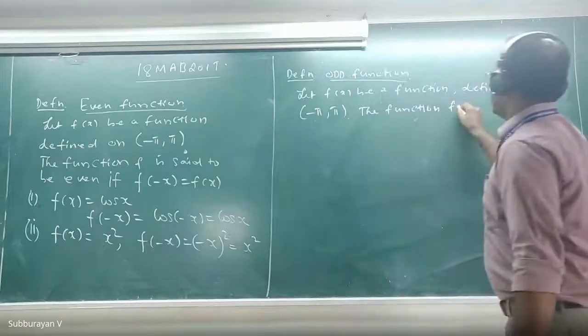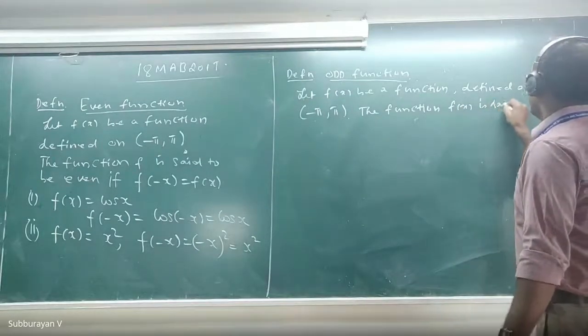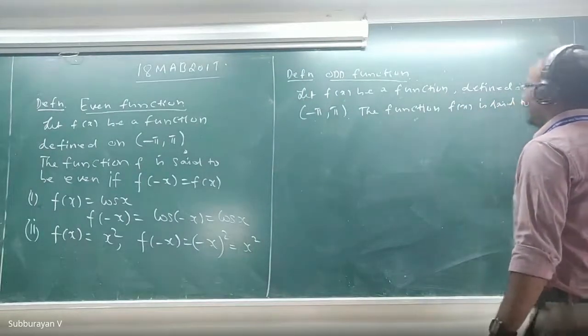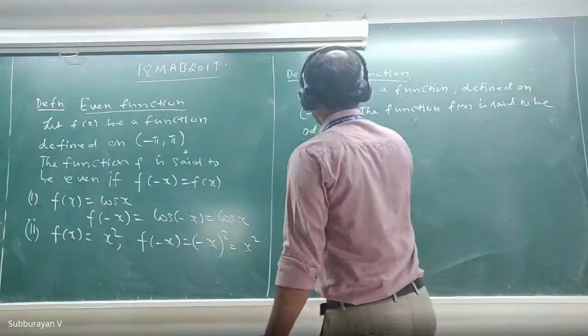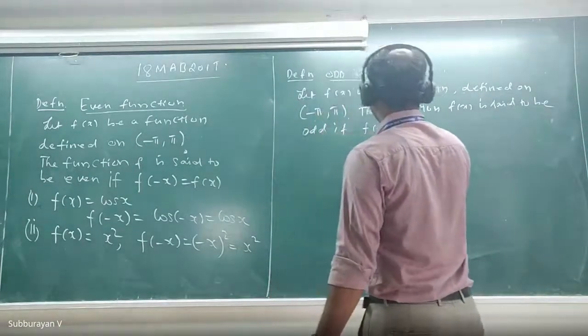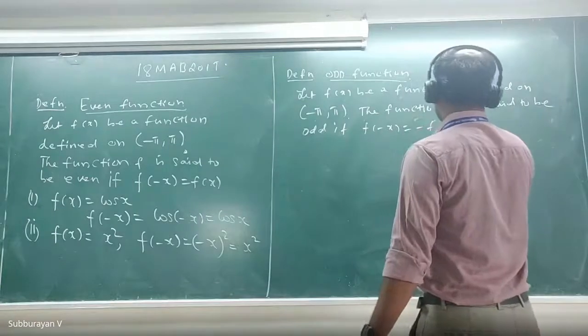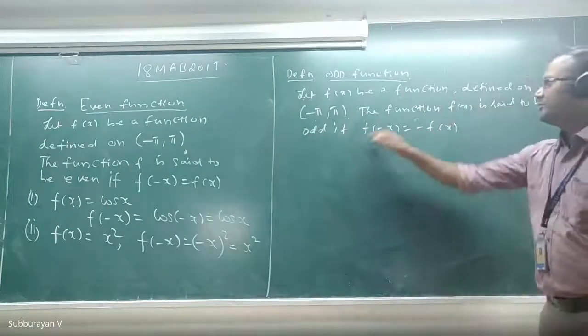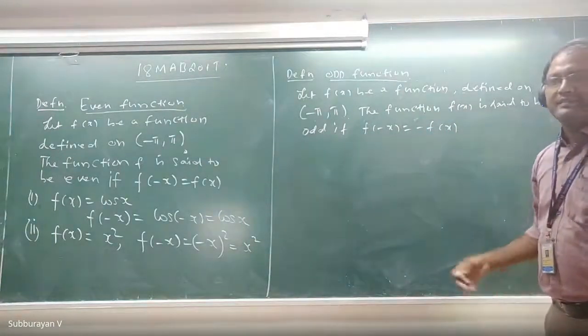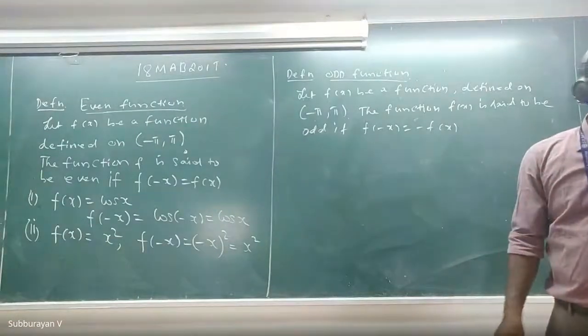The function f of x is said to be odd if f of minus x is equal to minus f of x. F of minus x equal to minus f of x.